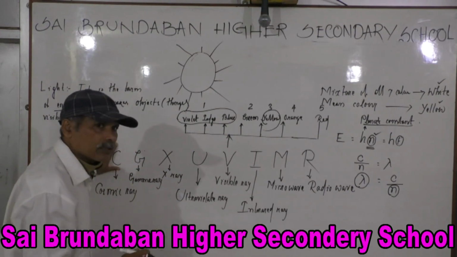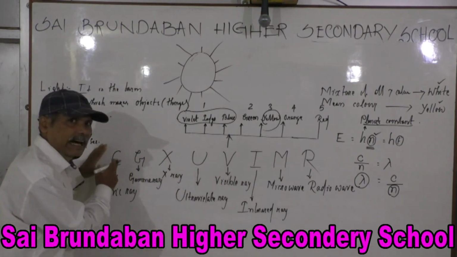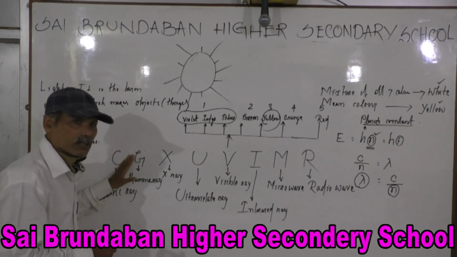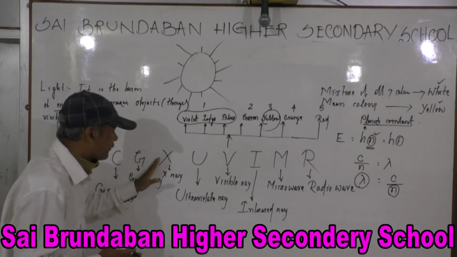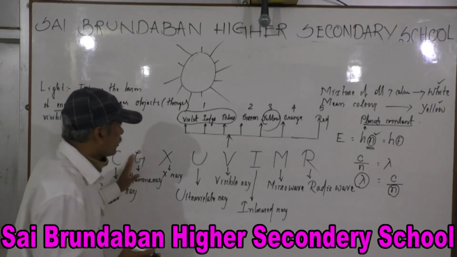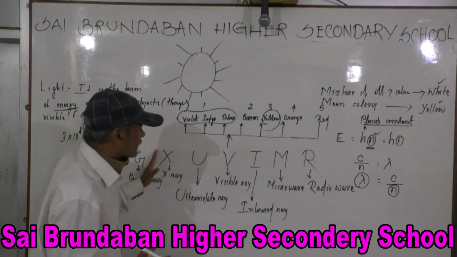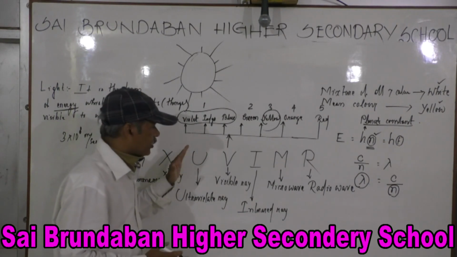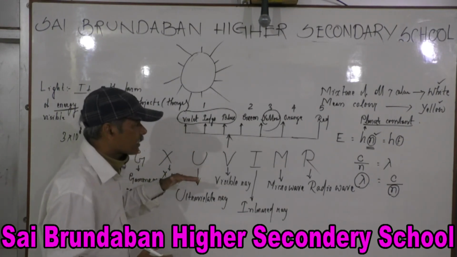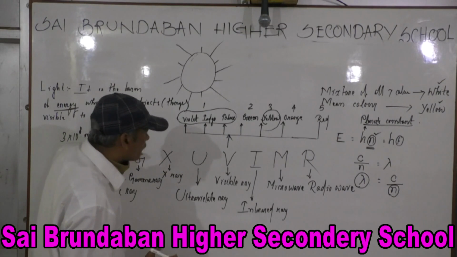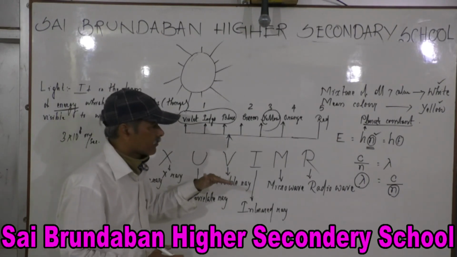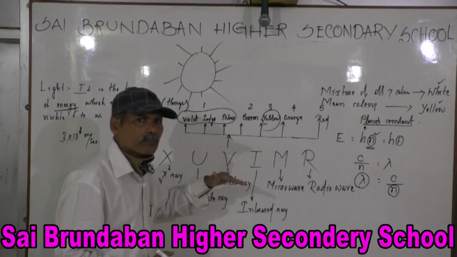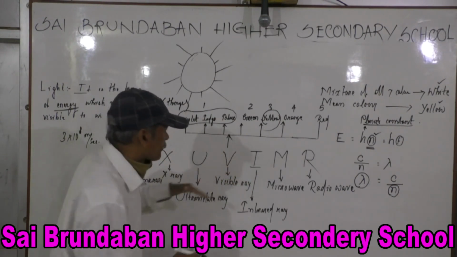Cosmic ray carries the highest frequency, gamma less than it, X-ray less than gamma, ultraviolet less than X-ray, visible is less than ultraviolet. That means when we move from left to right, the order of frequency decreases.